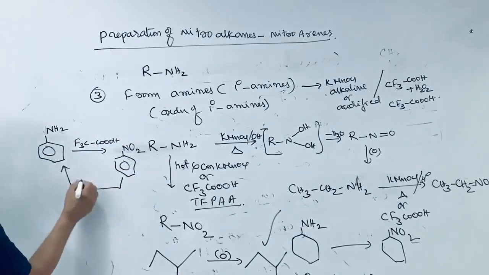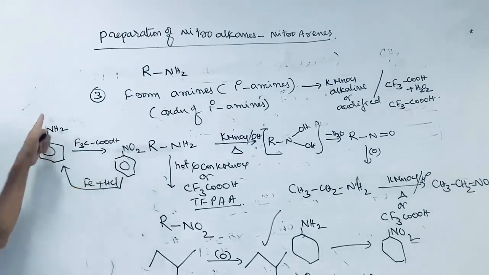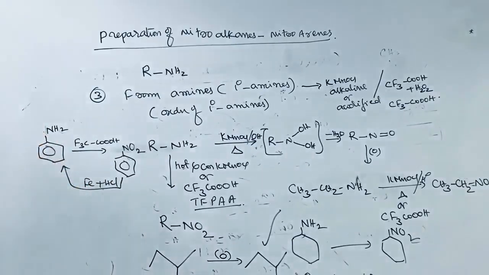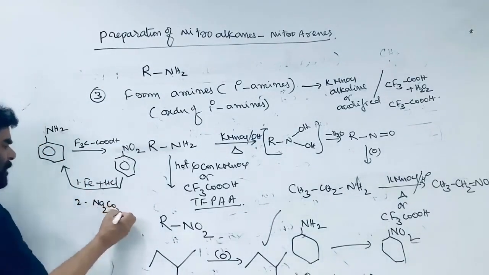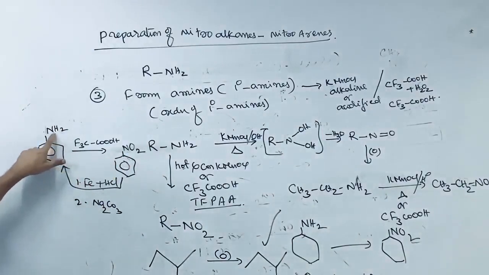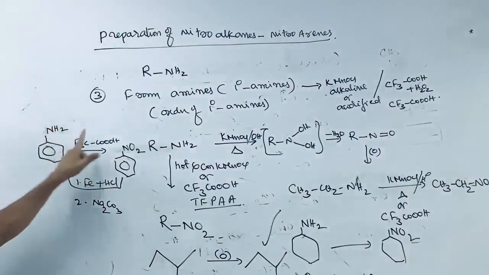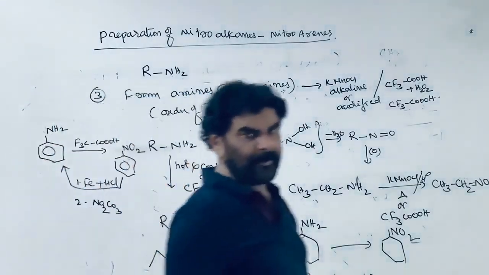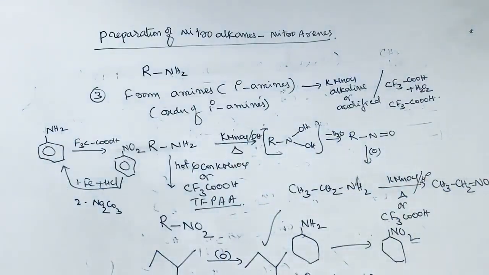Nitrobenzene is converted to aniline when treated with iron plus HCl. Aniline is formed, followed by sodium carbonate, which is added as the base. Once it is converted to the primary amine in the acid medium, it exists in the form of phenylammonium hydrochloride. So to break that, sodium carbonate or any other base is added.